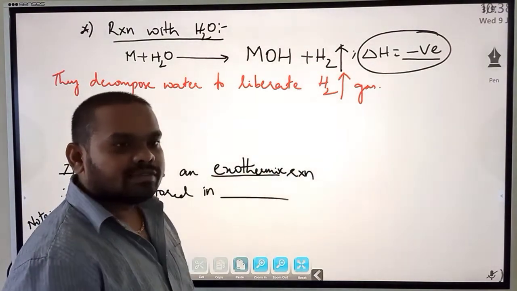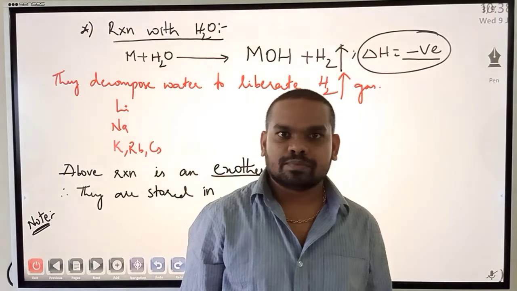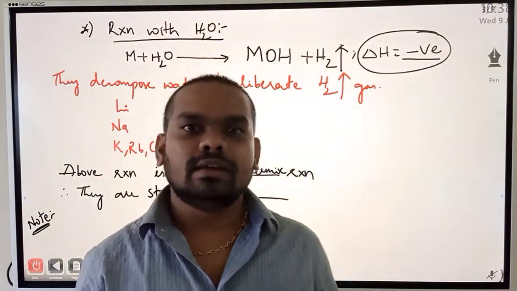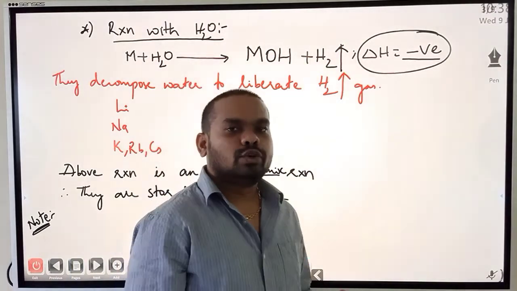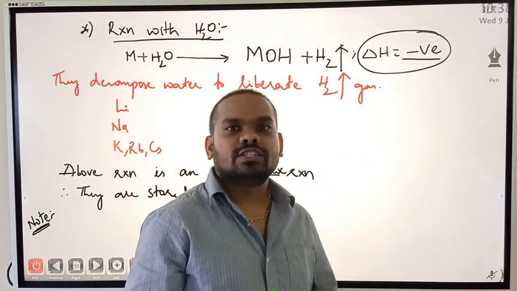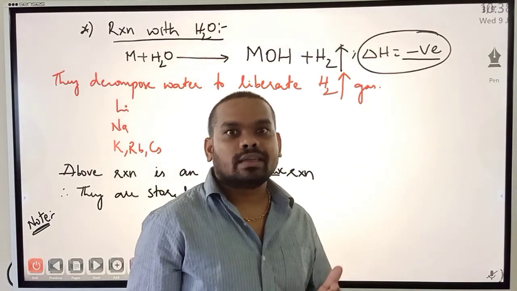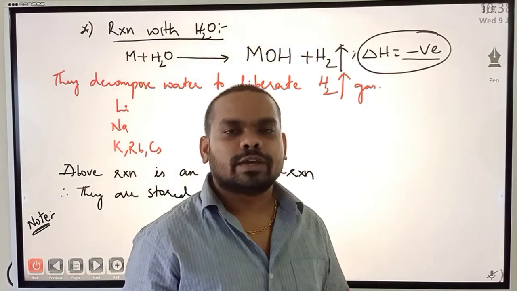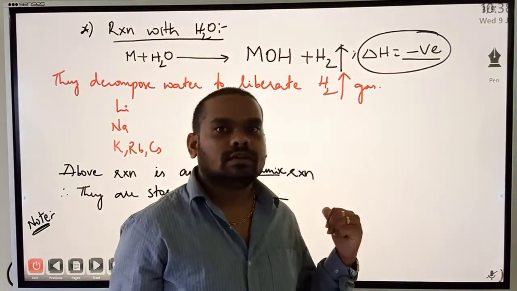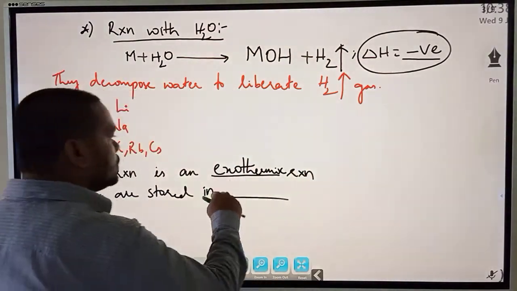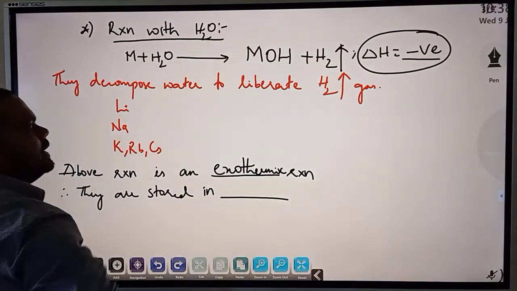In the last class I said that delta H negative means heat is released, and delta H positive means heat is absorbed. So in the hydration process, heat is released. That's why we use the term exoergic process. Erg is a unit of energy. Here we are talking about heat, and therm is a unit of heat. So the above reaction is an exothermic reaction.